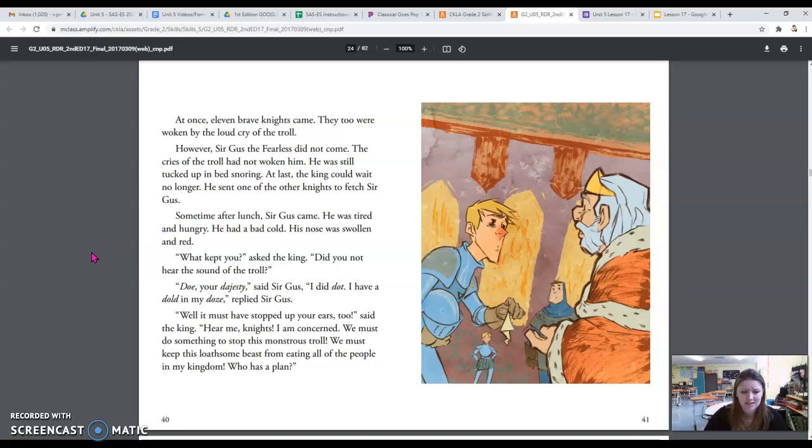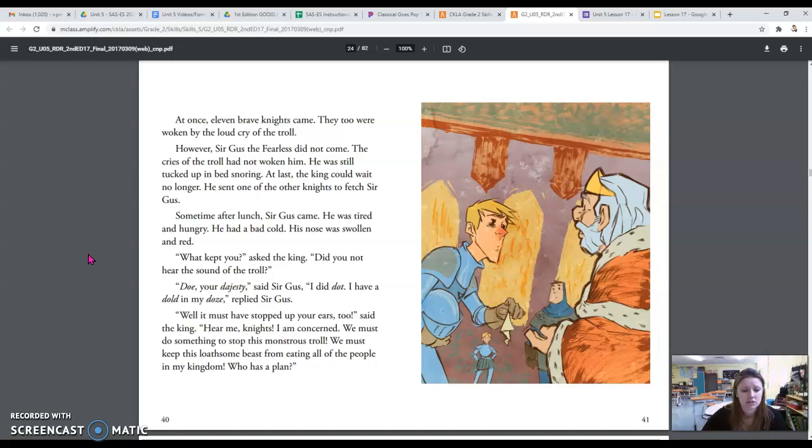"What kept you?" asked the king. "Did you not hear the sound of the troll?" "No, your Majesty," said Sir Gus. "I did not. I have a cold in my nose," replied Sir Gus. "Well, it must have stopped up your ears too," said the king.